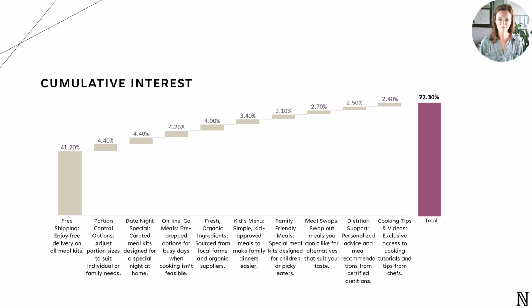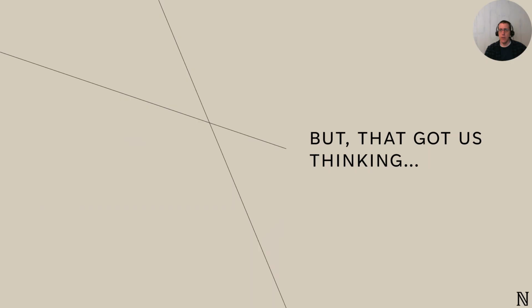We can then chart the increase in likelihood to purchase as each additional benefit is added. This example here just uses a greedy approach, always adding the next benefit that increases the overall probability of subscribing. And you can see that in our data, the first benefit really drives up subscription likelihood. Then from there, there's not a huge bump in take rate as additional benefits are added, which we may or may not expect depending on the feature set we test, the value of the initial feature. And of course, you could have multiple versions of this chart depending on how you choose which benefits to add next. At this point, we're feeling confident about the results we've achieved.